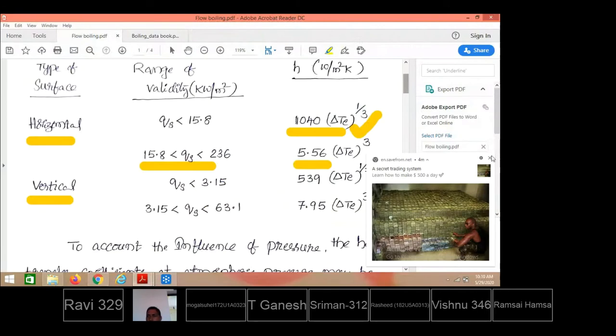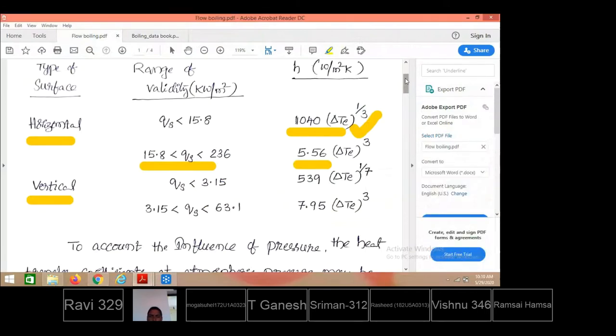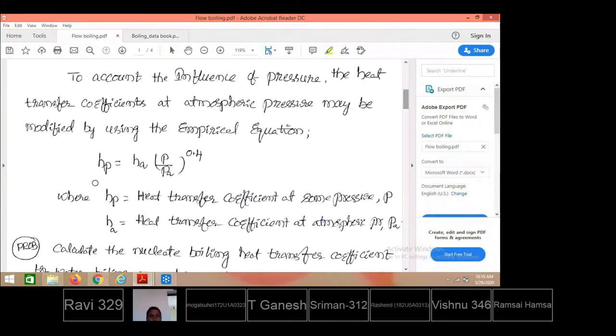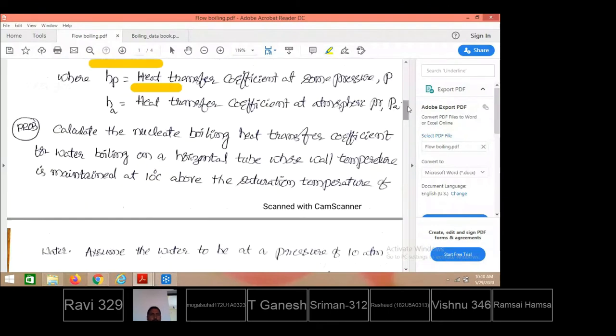And there is an advantage. So what is that advantage, by looking into the problem? The heat transfer coefficient at any pressure P equals the heat transfer coefficient obtained at atmospheric pressure times P by PA, where P is the pressure at which we are trying to get the heat transfer coefficient, and PA is atmospheric pressure, to the power 0.4. Based on that, we are trying to solve the problem.